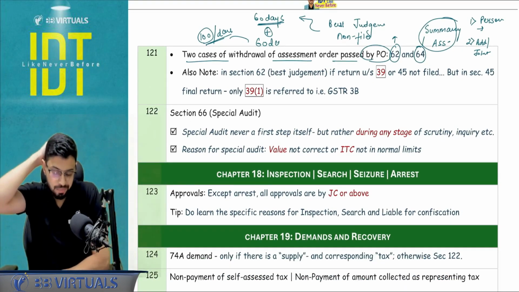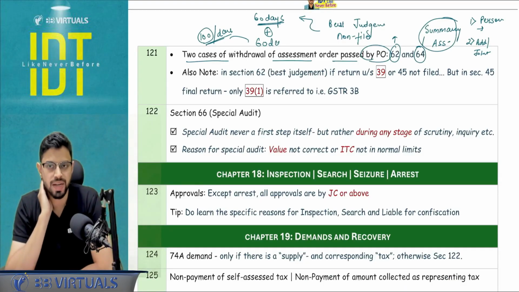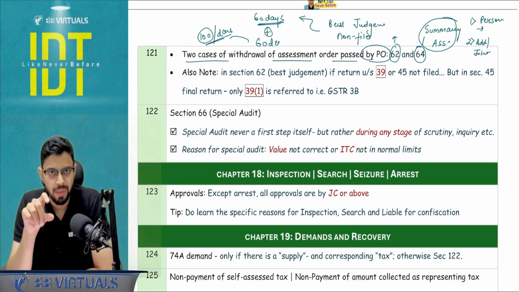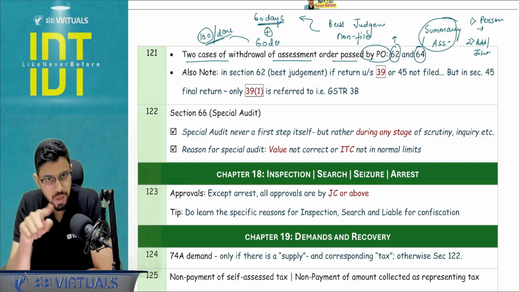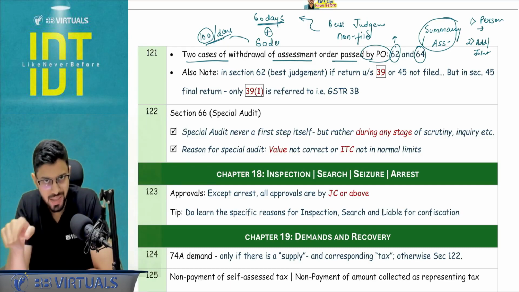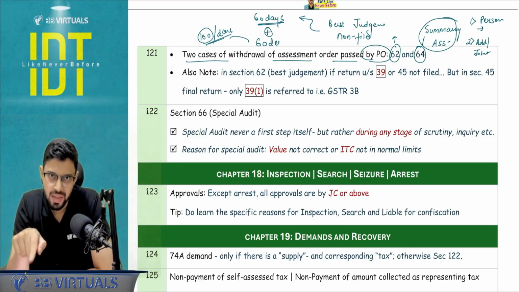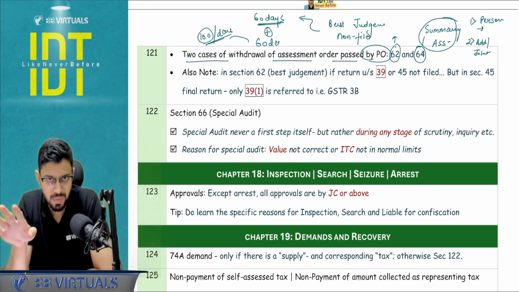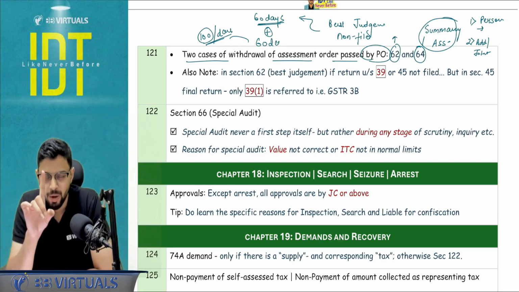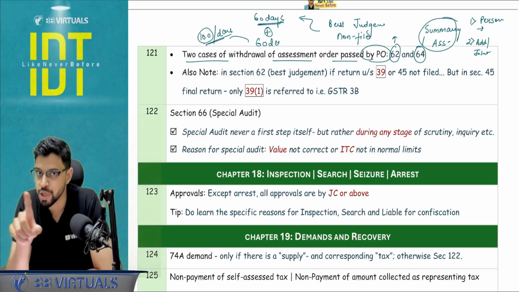Just a point to be noted, in section number 62, that is best judgment. Now best judgment happens when you have not filed the return under section 39 or 45, that is the cancellation final return, and section 46 default notice has been served and 15 days have expired. Now what I'm trying to reiterate here, they have used the word return not filed under section 39.